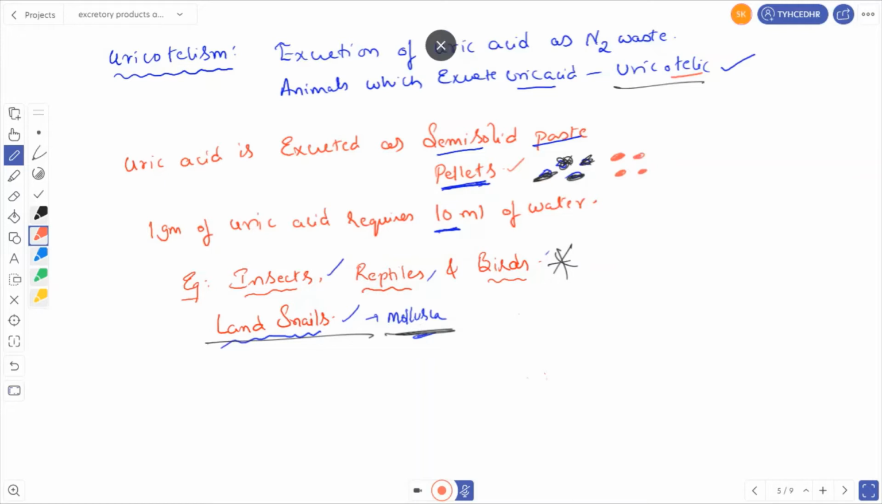Which animals excrete uric acid? Insects, reptiles, and birds. And in mollusca, the land snail excretes uric acid. Very important point: animals excreting uric acid include insects, reptiles, and birds. You have to remember the examples of reptiles, birds, and insects. The question will be given by asking for the examples only.